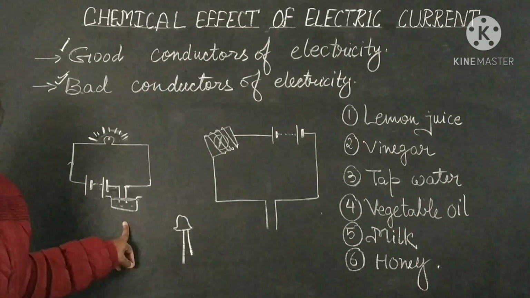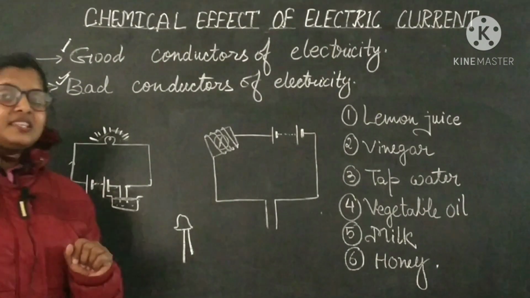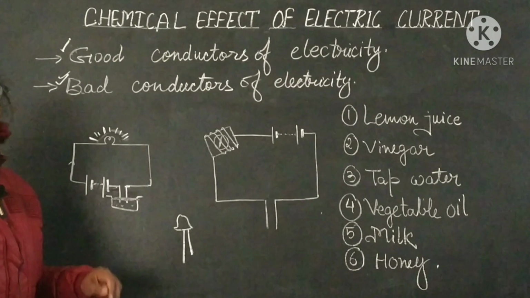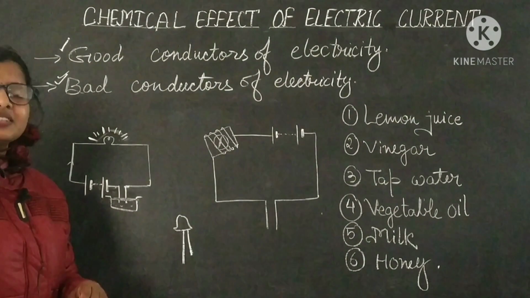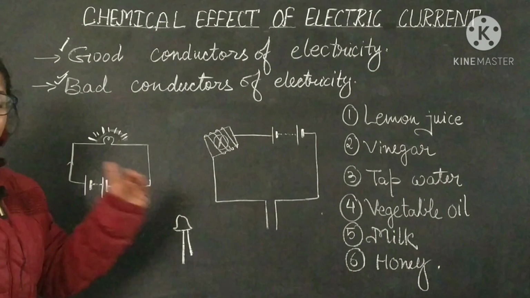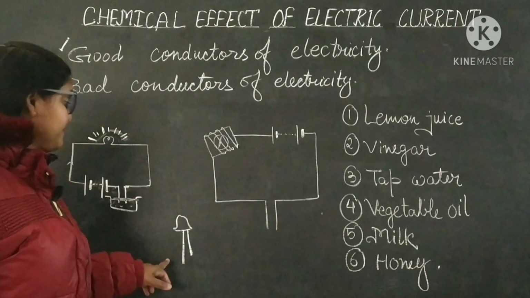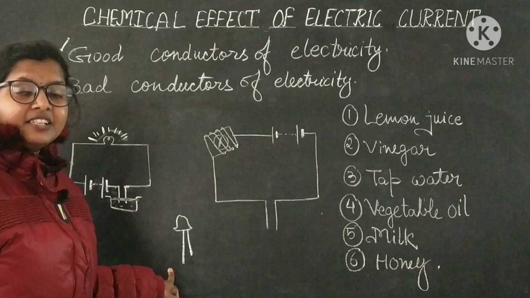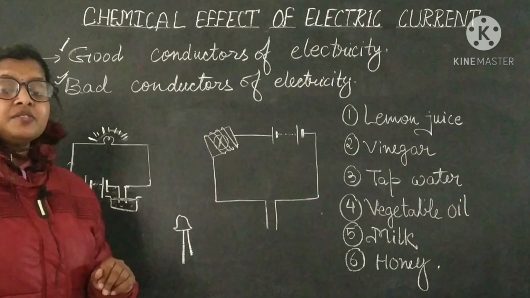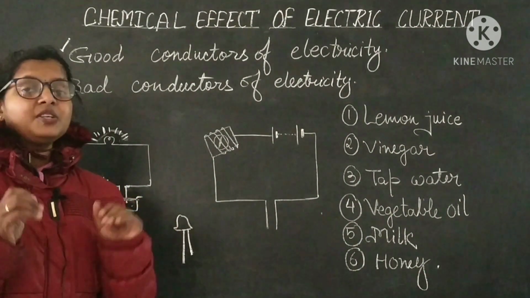If you want to check whether the liquid is conducting electricity or not, you have to replace the cell with a battery. In that case, lemon juice or vinegar will conduct electricity and the bulb will glow. And if there is a material which conducts a poor amount of electricity, it can be checked with the help of an LED. So it is here, and the bulb is working on the principle of the heating effect of current.